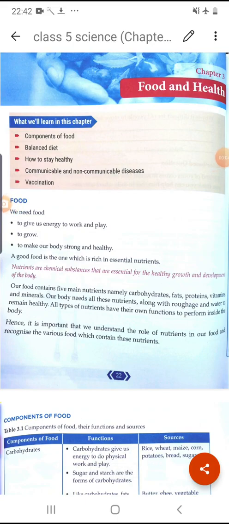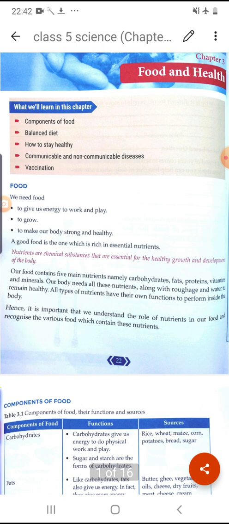So our today's video is about the next chapter, that is food and health. In our daily life we need proper food. So why do we need food? Because food gives us energy to work and to play. It helps us for our proper growth and development of our body, right? It makes our body strong and healthy. So for this reason we need food.